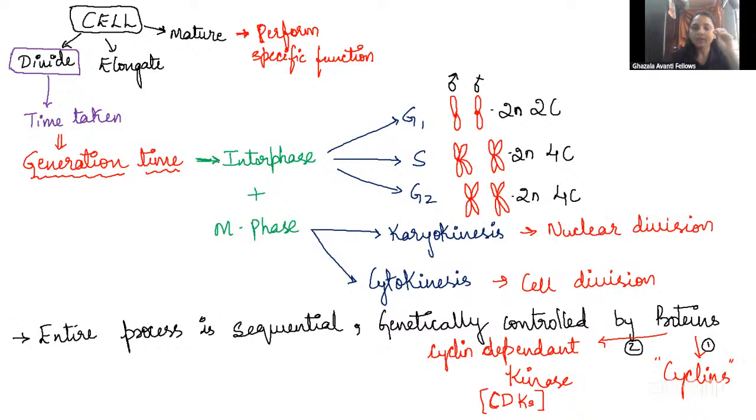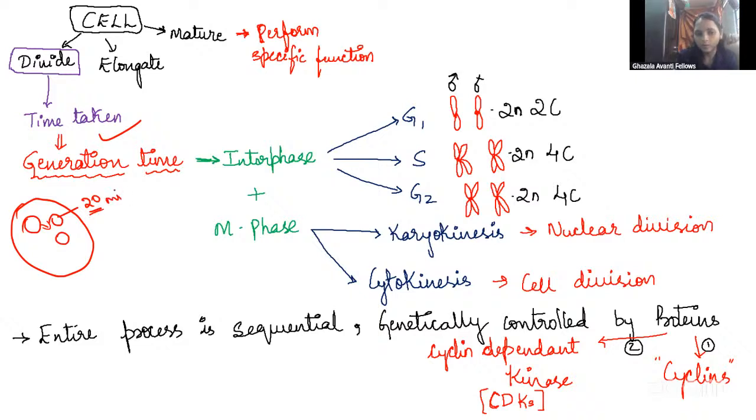The time taken by the cell to divide, how much time one cell takes to divide, is called the generation time. For example, you are given a bacterial culture and you have taken only one bacterium. Within how many minutes will that one bacterium divide? This bacterium undergoes division and gives rise to two bacteria by mitosis. This is called the generation time. How much time does it take?